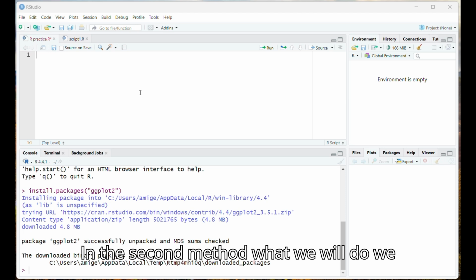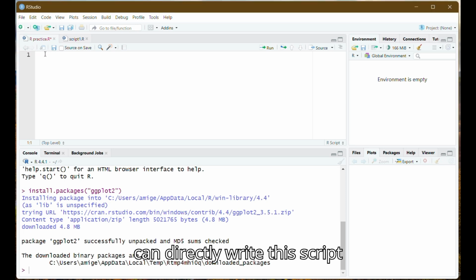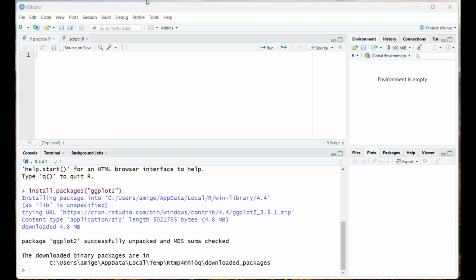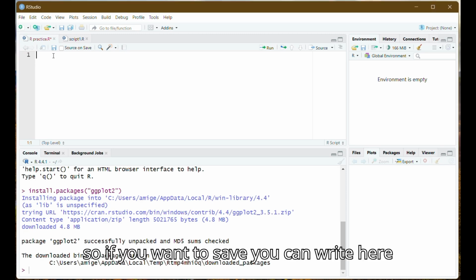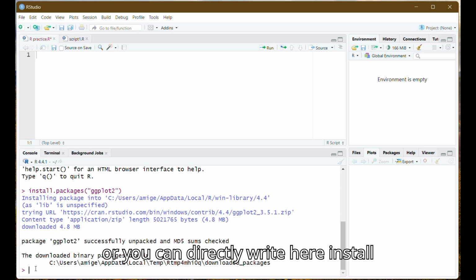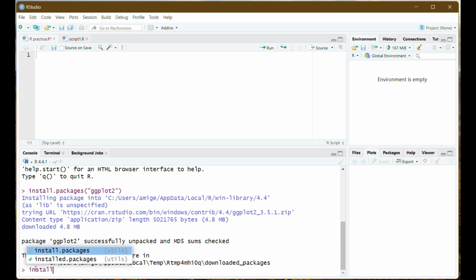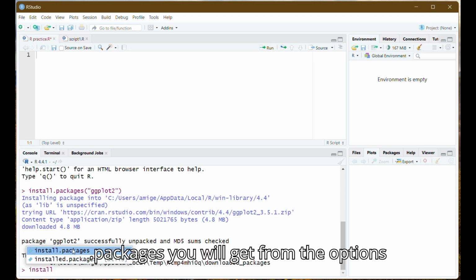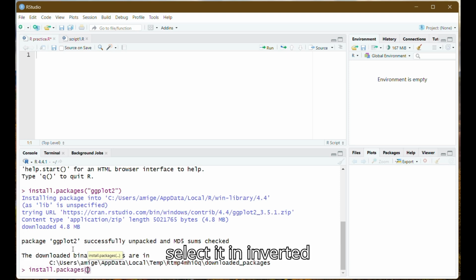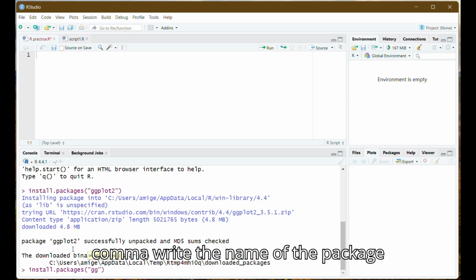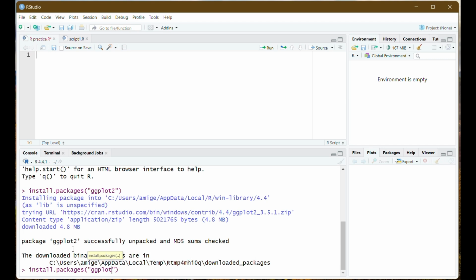In the second method, we can directly write the script. If you want to save, you can write here, or you can directly write here install.packages. You will get it from the options, select it. In inverted commas, write the name of the package.